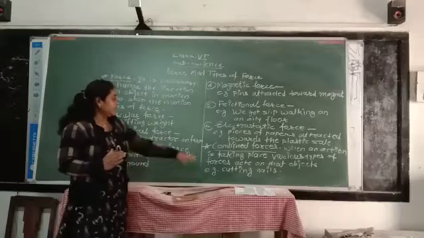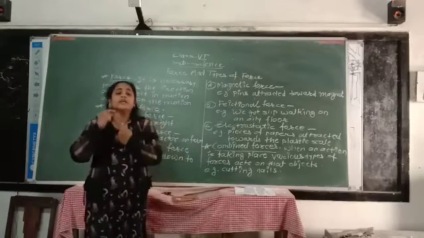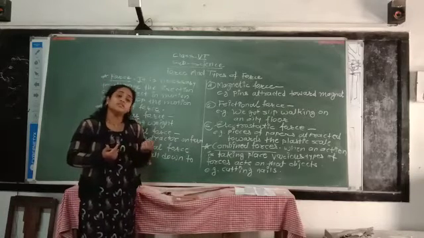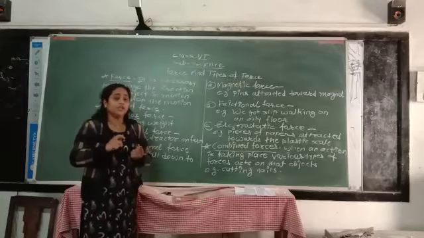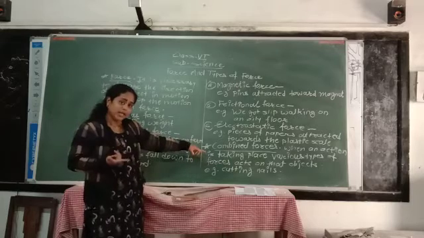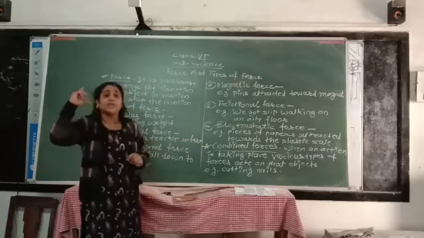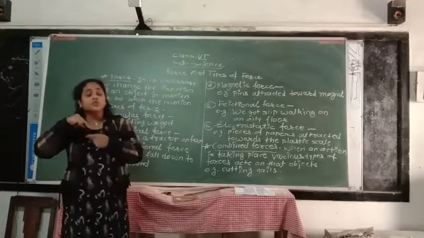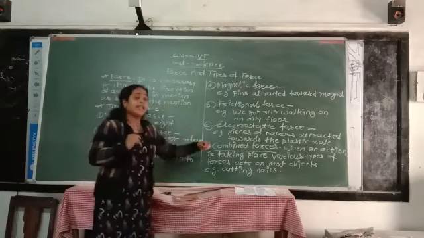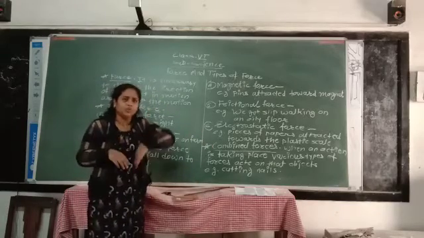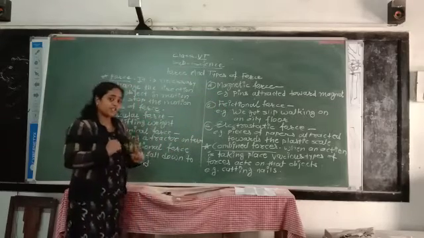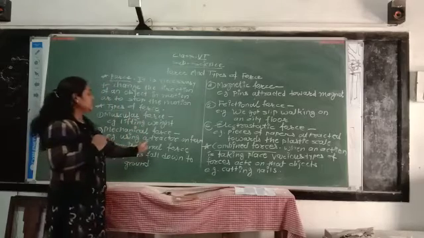For example, cutting nails. While cutting our nails, we use a nail cutter, and the nail cutter is a simple machine. So we use a machine, which means we use mechanical force. Again, we press the machine to cut our nails, so we use muscular force. And these cut nails fall down to the ground. They do not go upward in the sky. So the third type of force acting is gravitational force.